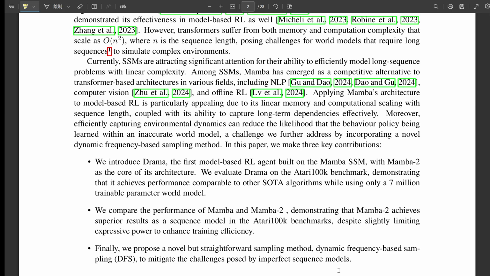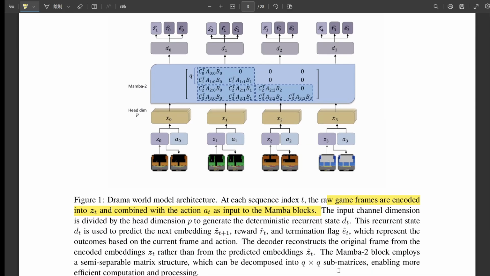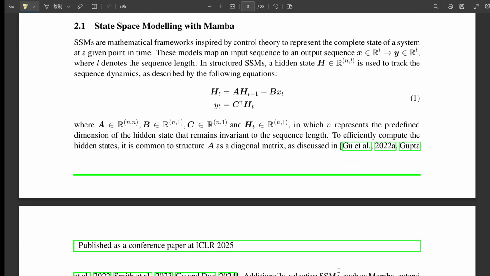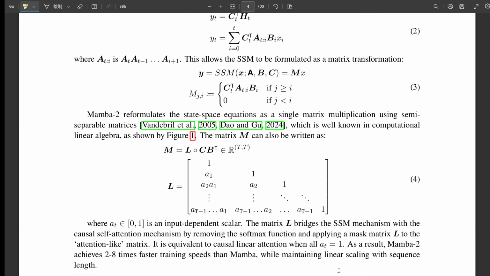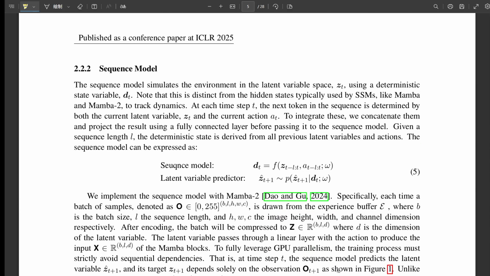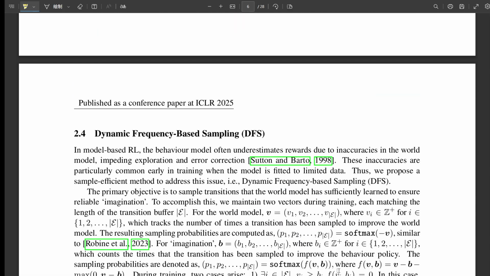And the paper specifically uses Mamba. Yes, Mamba, and specifically Mamba 2, are recent, very competitive SSM architectures. They've been challenging transformers in lots of areas because they offer that linear scaling without sacrificing the ability to capture long dependencies, at least on many tasks. And Drama is the first time someone's built a model-based RL agent using Mamba, particularly Mamba 2, as the core of its world model. That feels significant.